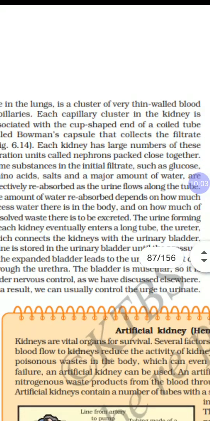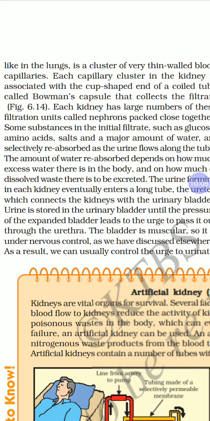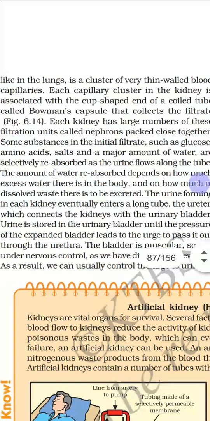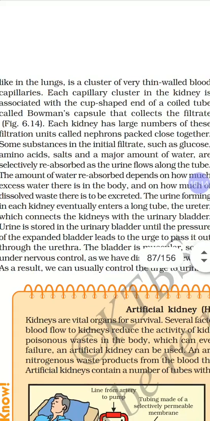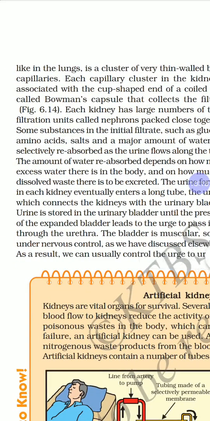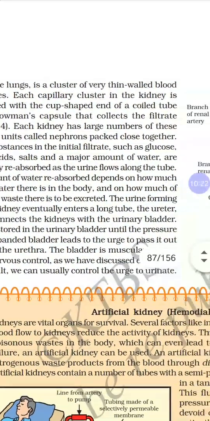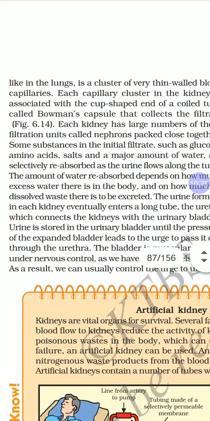Each kidney has a large number of these filtration units called nephrons packed close together. Some substances in the initial filtrate, such as glucose, amino acids and a major amount of water, are reabsorbed as the urine flows along the tube. The amount of water reabsorbed depends upon how much excess water is in the body and how much dissolved waste is to be excreted.